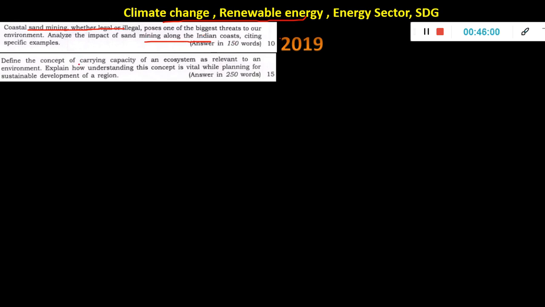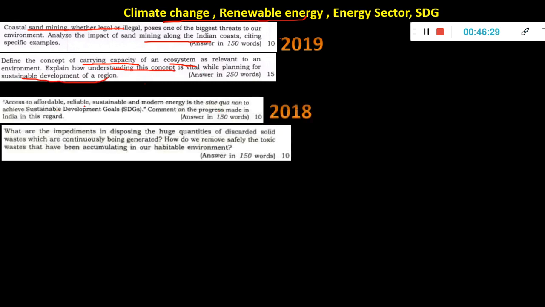Then carrying capacity. This is also your basic environment; it is there in the Shankar IAS textbook also. What is the carrying capacity of an ecosystem, and the things which humans are exploiting and spoiling, so that everything is now not able to live properly. Because of the lockdown, the environment is healing, else humans were destroying it. This is a basic concept of economics. You have to write it in a detailed way: understanding the concept while planning for sustainable development of a region.